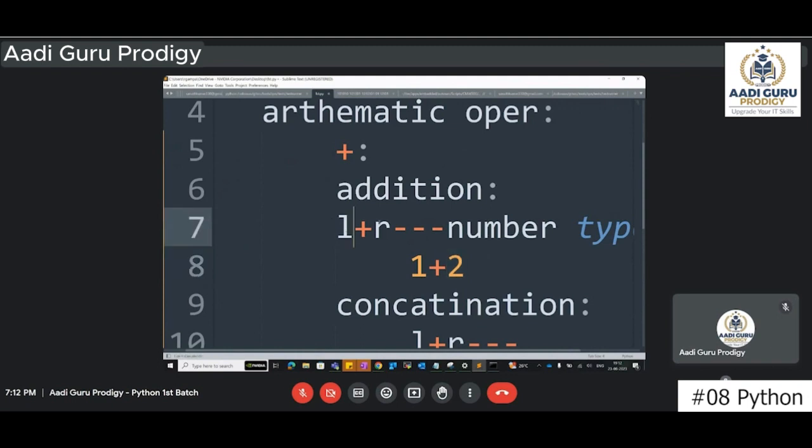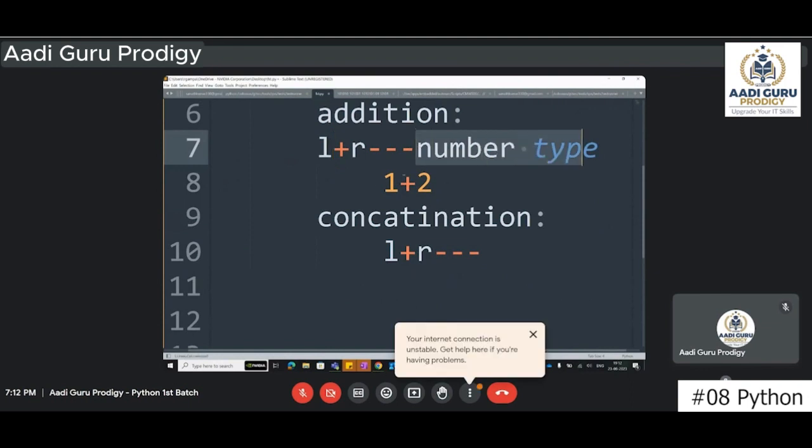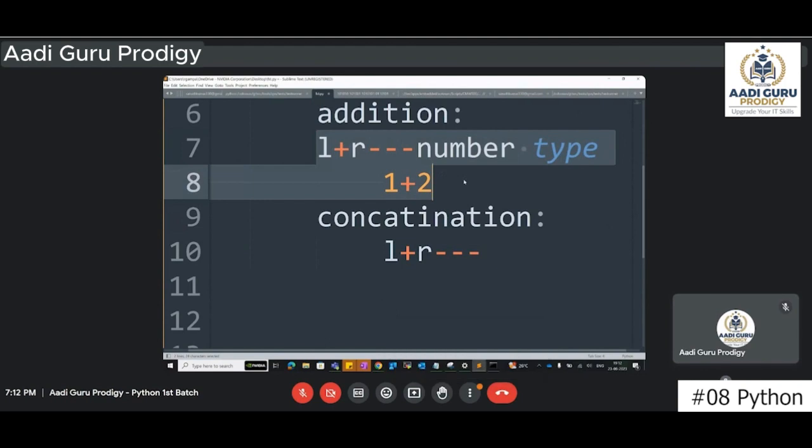Both the sides of a plus symbol, that means this side and this side. If both the sides, left side and right side, are number type like 1 and 2, in this case only it will work as an addition. Rest means other than numbers. For example, if you have a string and you are using plus, then it will work as concatenation.